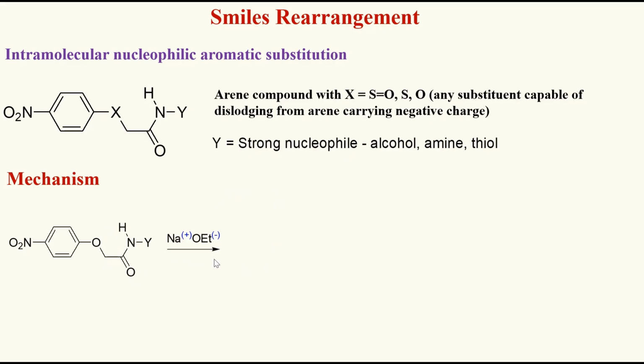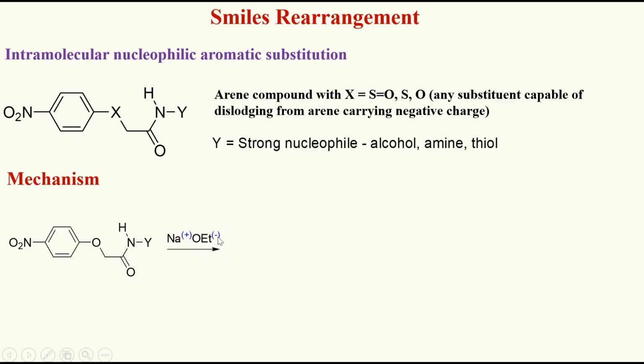Sodium ethoxide, how will you prepare it? Take absolute ethanol and add sodium into it. We get sodium ethoxide. Sodium ethoxide is a stronger base than sodium hydroxide. We need a strong base like sodium ethoxide. This can dissociate into Na plus and OEt minus.